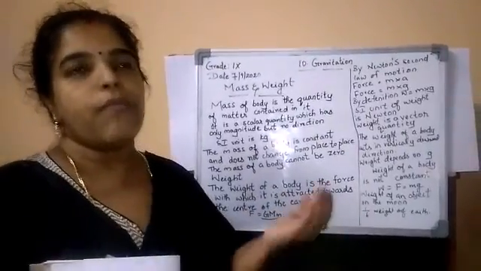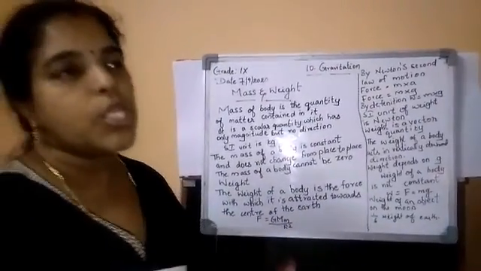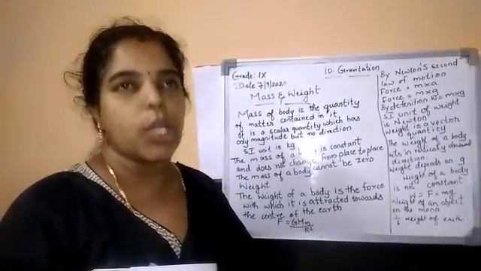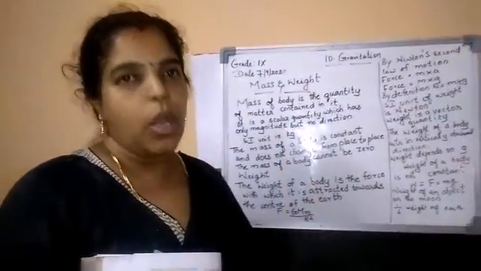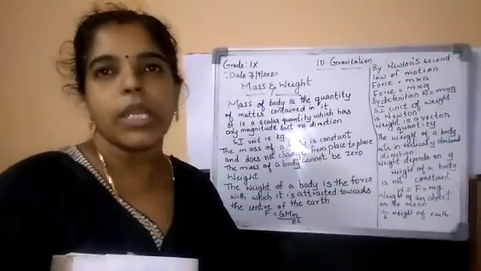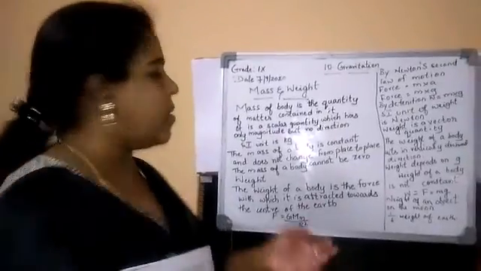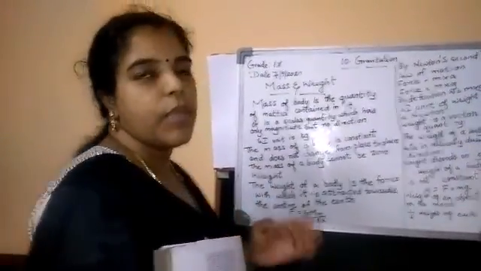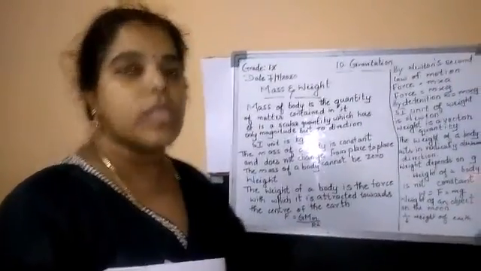The mass of a body is constant, it does not change from place to place. If you are carrying 1 kg potato from your place to your native place, that potato's kg will not increase or decrease. The same mass it will be. The mass of the body cannot be 0.